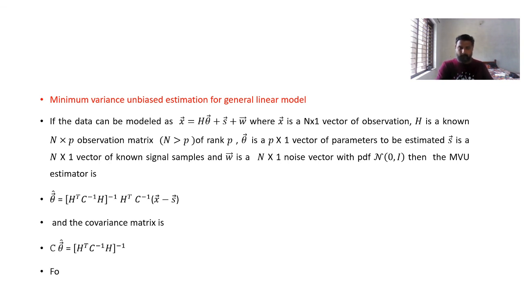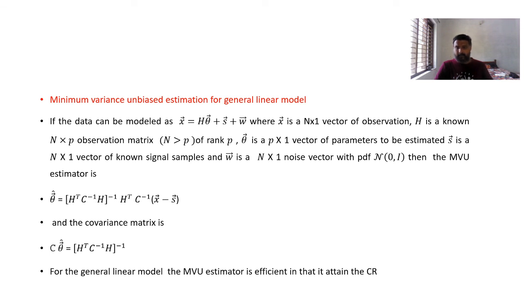So for the general linear model, the MVU estimator, that is minimum variance unbiased estimator, is efficient in that it attains the CRLB. Just underline that word. I think this is clear for you.